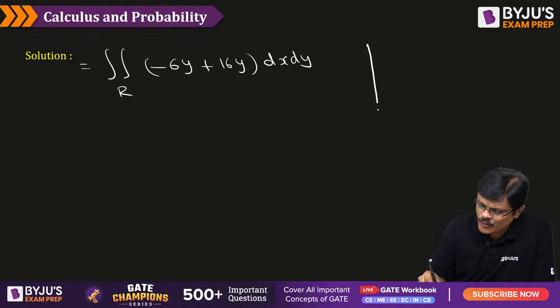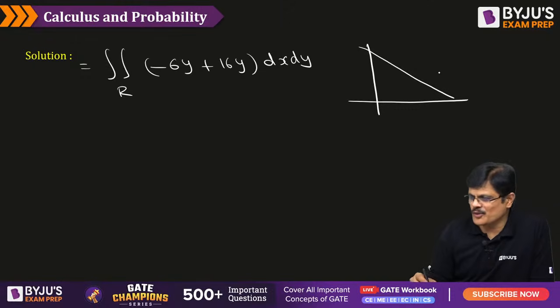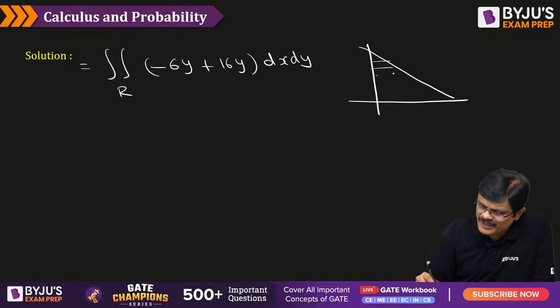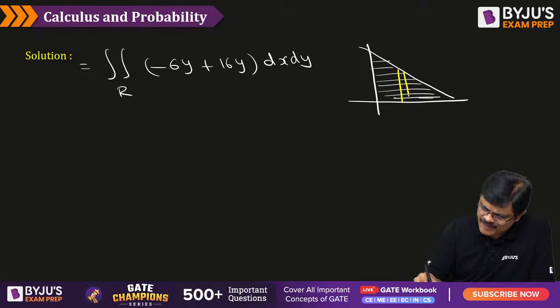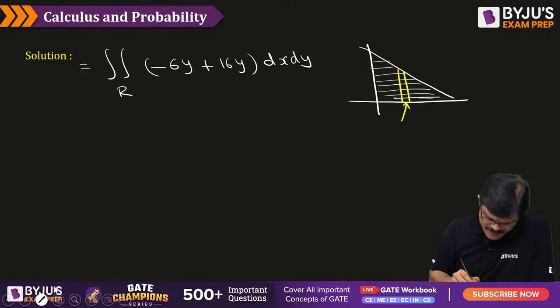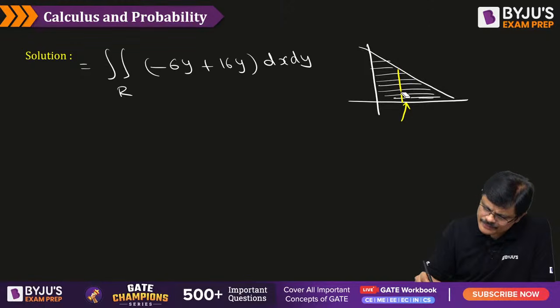And this is over the region x is equal to 0, y is equal to 0 and x plus y is equal to 1. This is your region of integration. Find the limits and solve the integral. X enters on this particular line. Of course these are y limits first of all. You can do x limits or y limits first. If you want x limits first, let me do that also.